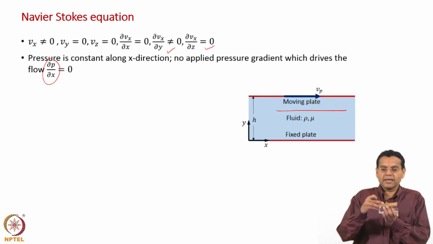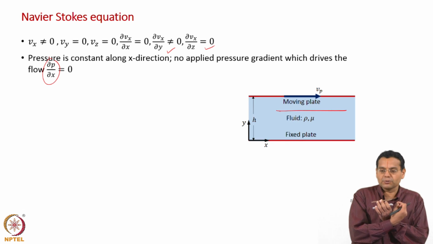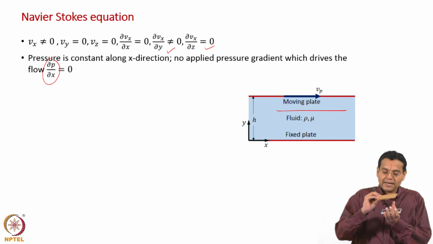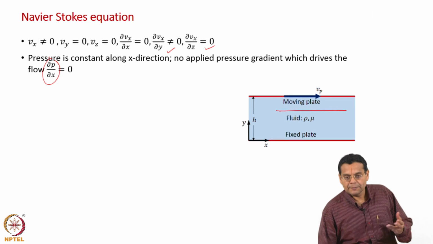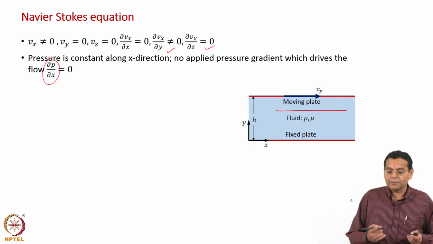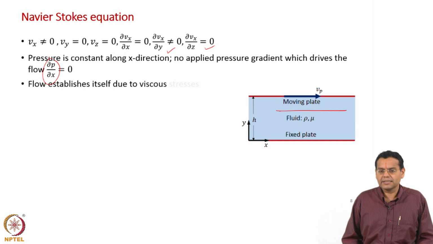The Poiseuille flow case, both plates are stationary. So, you need some external device, a pumping mechanism to pump the fluid between the two plates. But now no such pump is required, we are not imposing one. This plate itself causes motion. So, pressure is constant along x direction because there is no applied pressure gradient which drives the flow. So, dou p by dou x is equal to 0. This we have already seen, flow establishes itself due to viscous stresses caused by the moving upper plate.